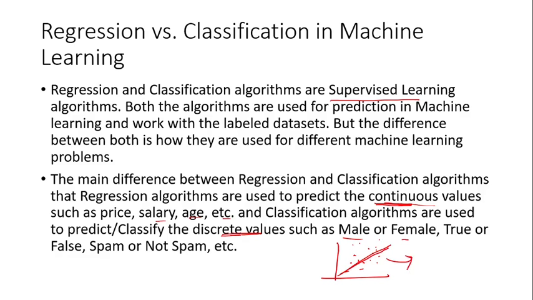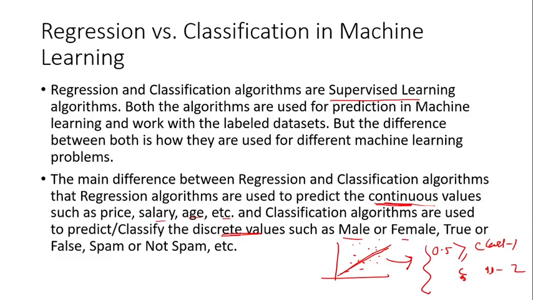If you convert that problem into a classification problem by putting a threshold, let's say if it is more than 0.5, you will categorize the value as class 1, and if it is less than 0.5, then you will categorize it as class 2. So this regression model can be converted to a classification model.